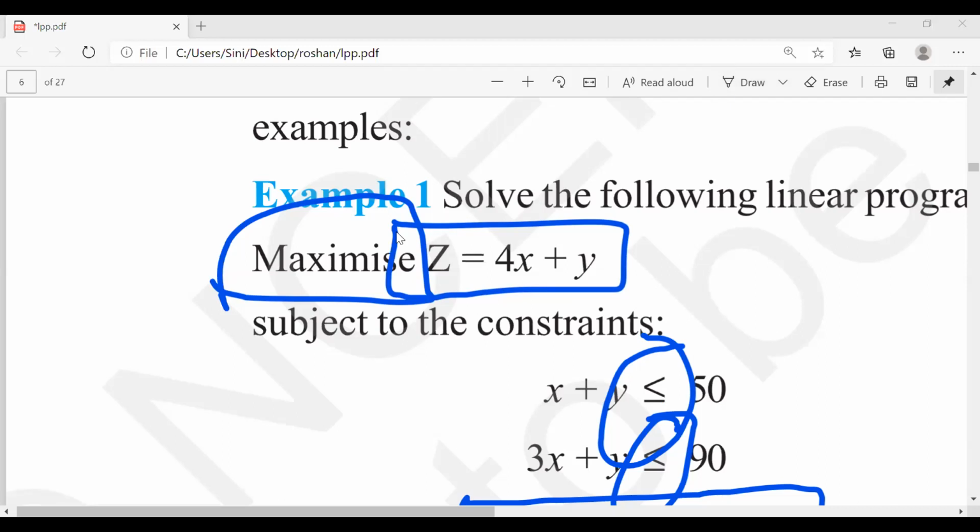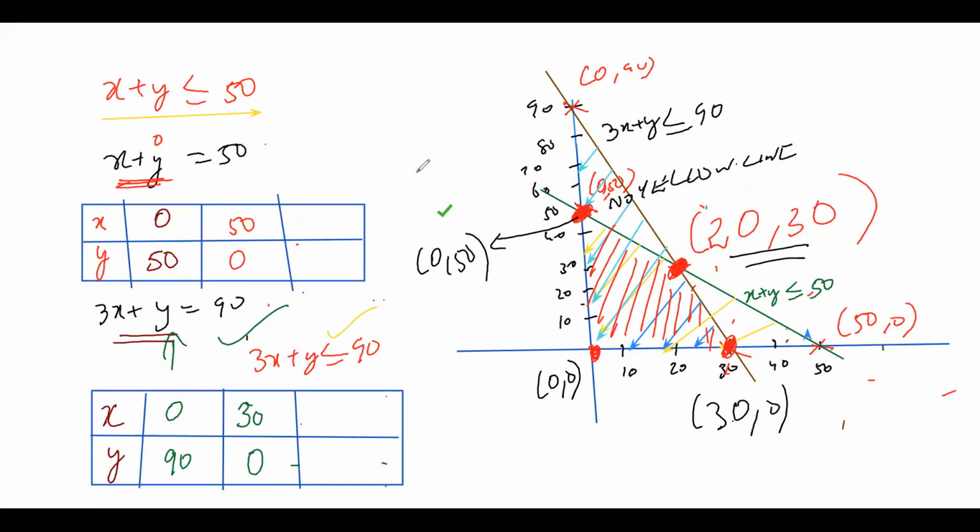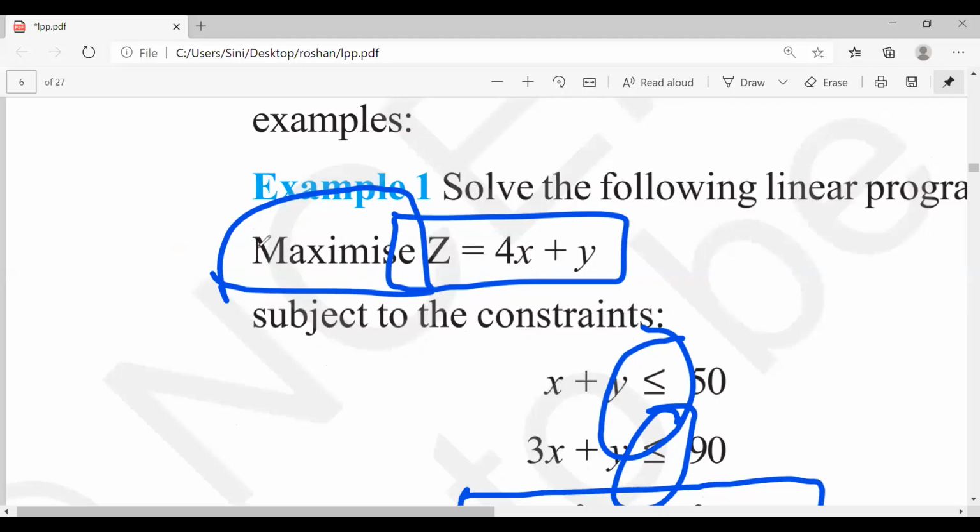We got 0, 50, 20, 30, then 0, 0, and 30, 0. These values I have to substitute in place of the z thing. Okay, I'll explain clearly, no need to worry.